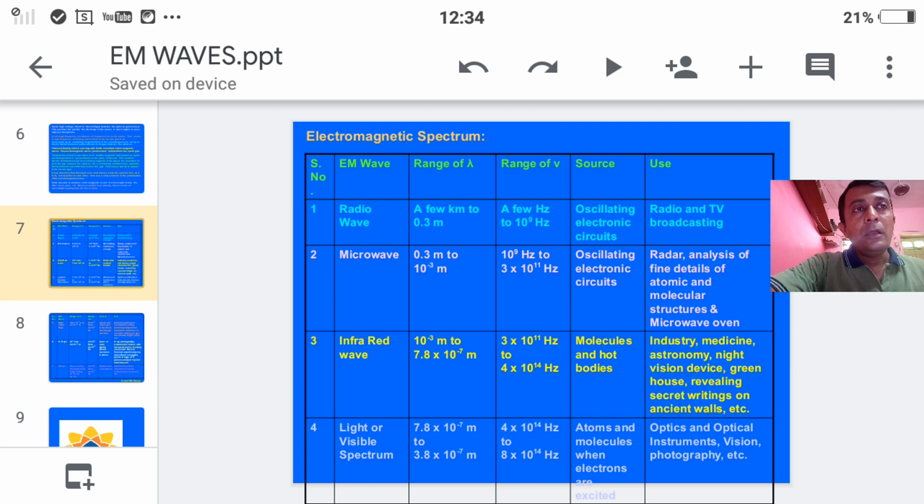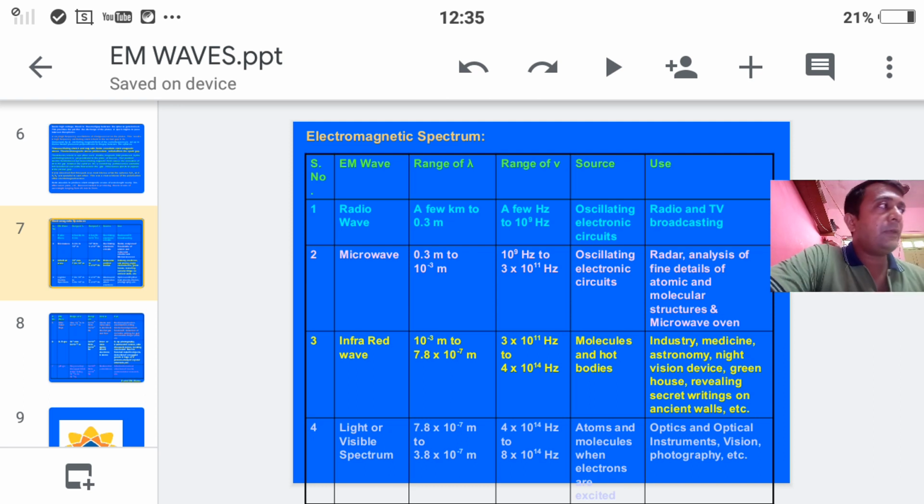Then infrared waves are strongly absorbed by glass. Due to this reason, in the summer season, the glass of windows gets heated. Infrared rays can penetrate through thick columns of fog and mist. Then uses: I also mentioned some uses in this PPT, that is industry, medicine, astronomy, night vision devices, greenhouse. So many uses are there.